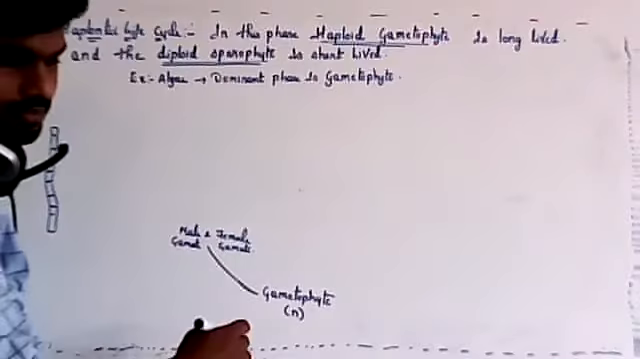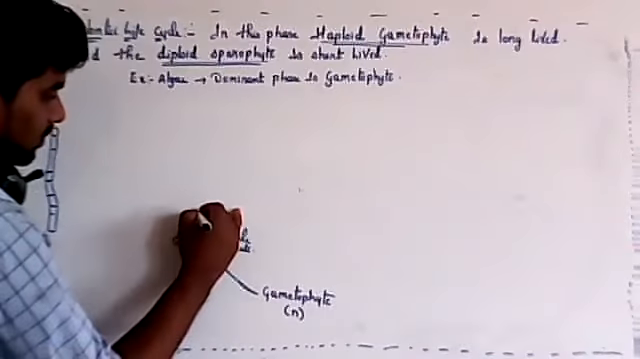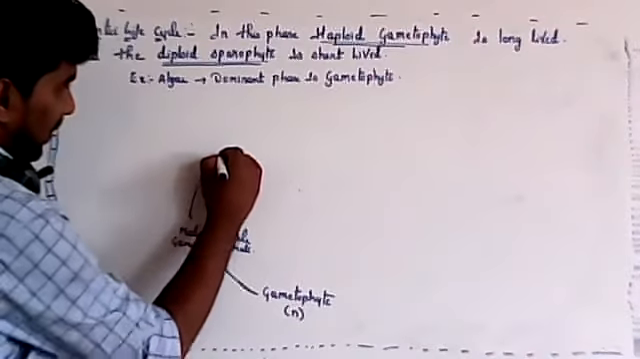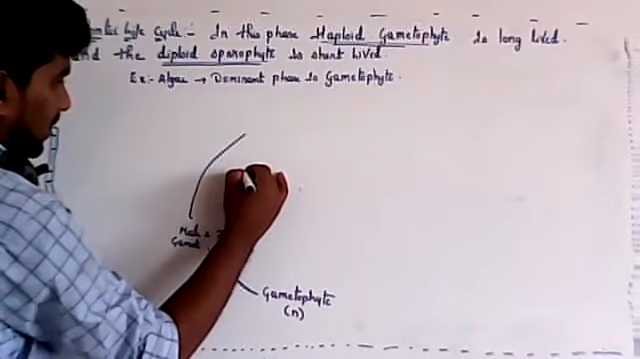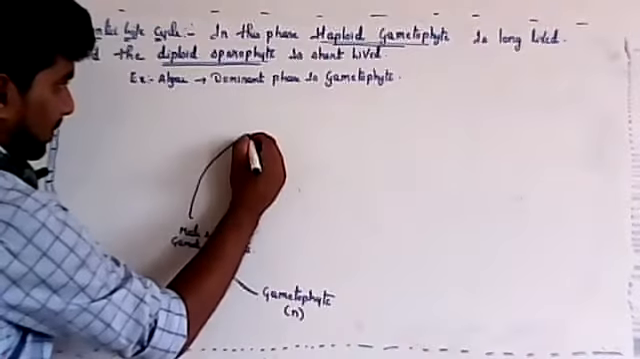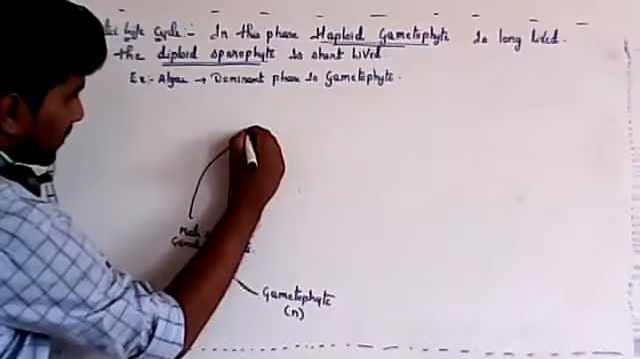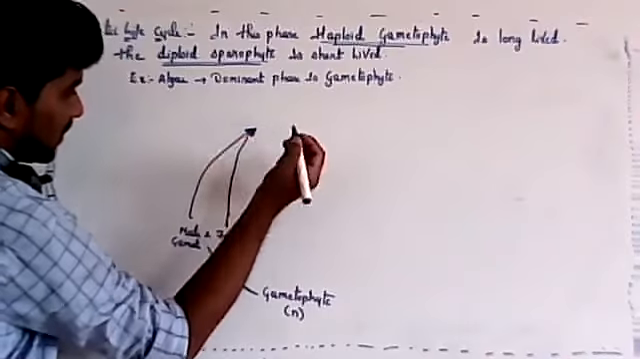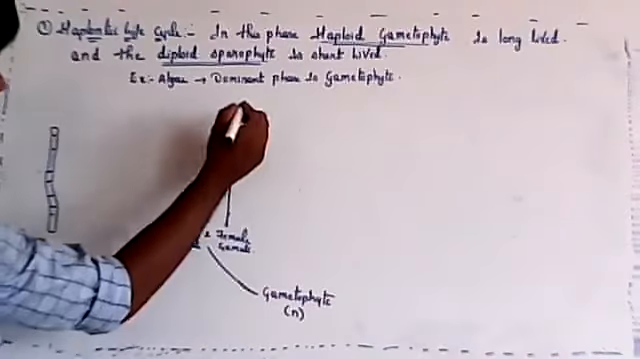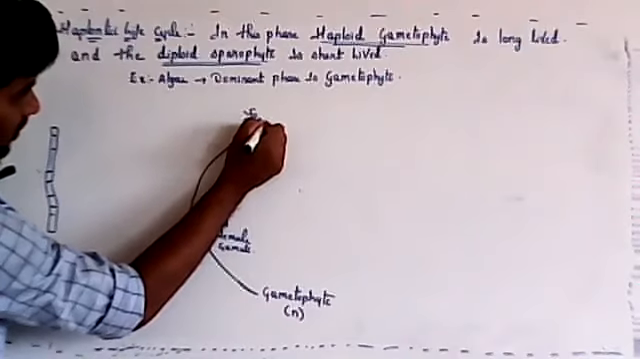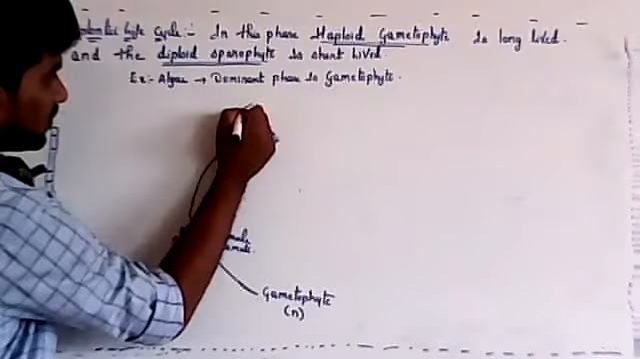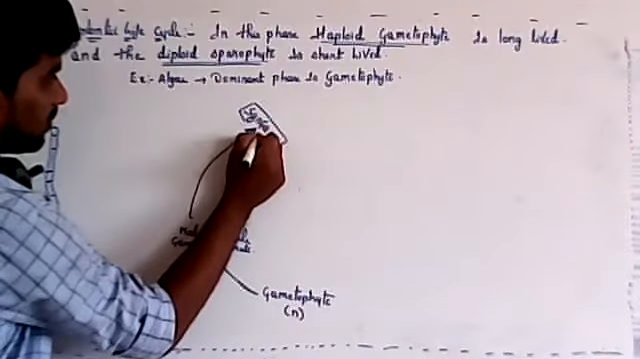Then this will undergo fusion. Male and female gametes both will fuse together, and that is called syngamy. So the fusion of male gamete and female gamete is called syngamy.